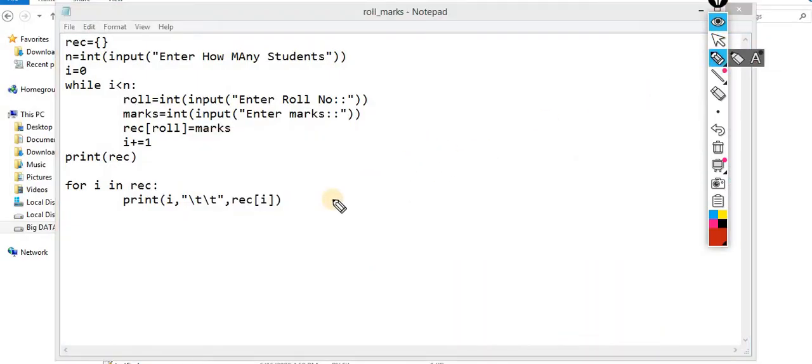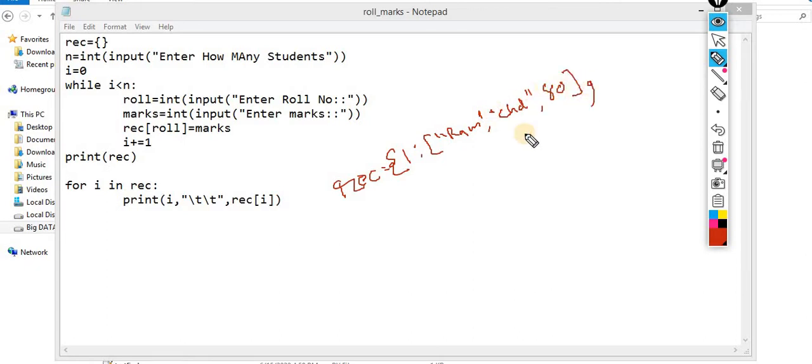What exactly do you have to do this time? Inside the record, what exactly do you have to enter? 1 colon. Okay, this is roll number 1. Now this time you have to enter the name, let's suppose Ram. The city is Chandigarh, and the marks is 80%. This is one record, comma, 2 colon.